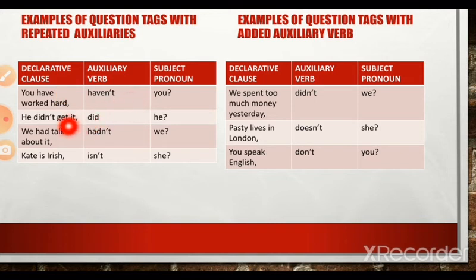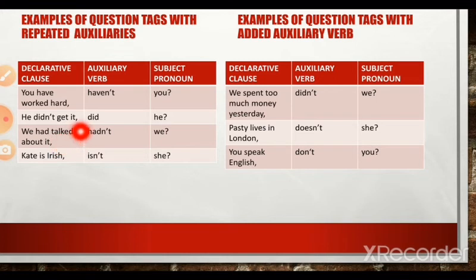Moving on to the second example. He didn't get it, did he? So here didn't is in the negative. It supports the main verb get. He didn't get it. So it is repeated in the tag. Did. It becomes positive. Since in the main clause the auxiliary verb was in the negative, here the auxiliary verb becomes positive. Did he?